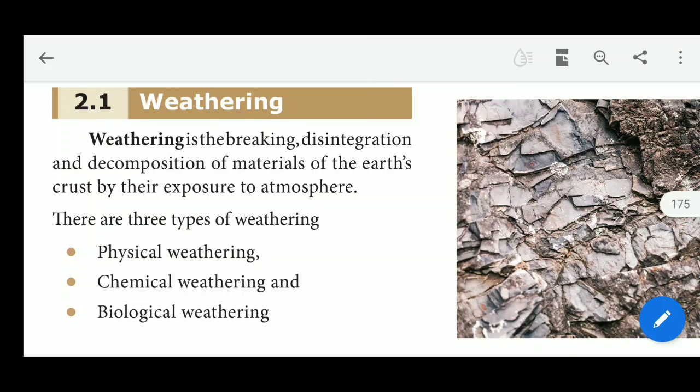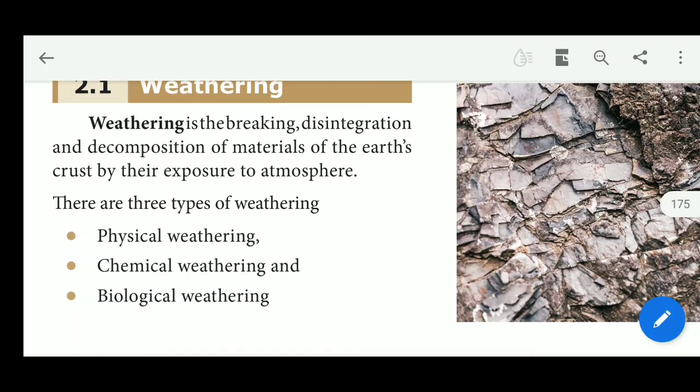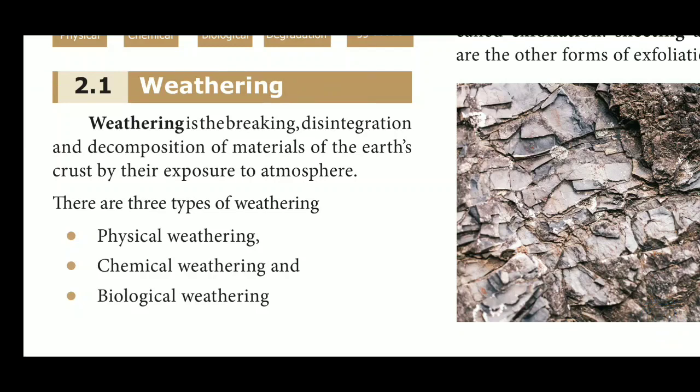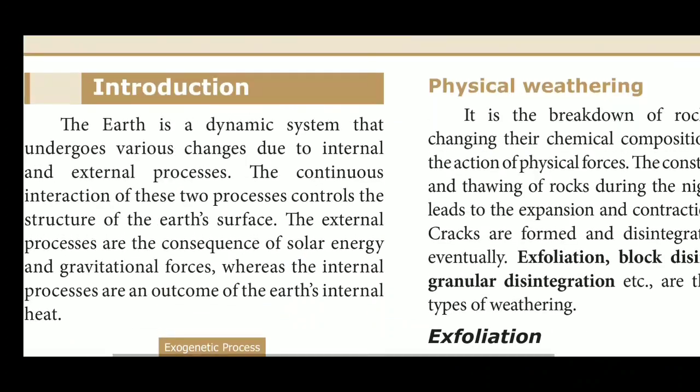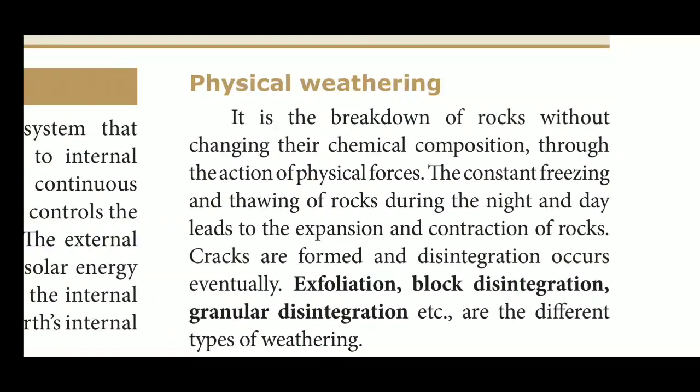This weathering is classified into three types: physical weathering, chemical weathering, and biological weathering. First one, physical weathering. So what is physical weathering?